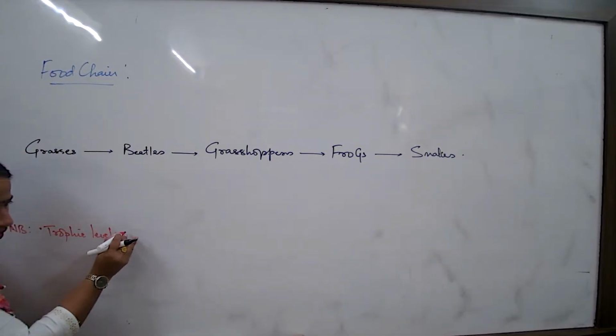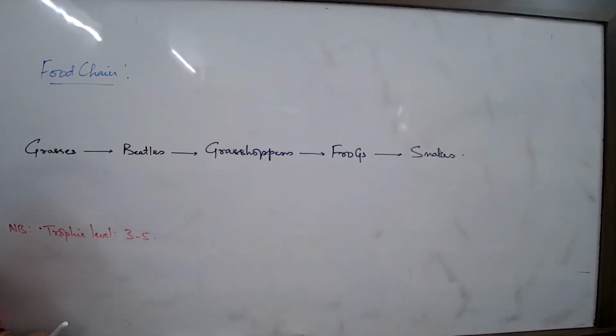How many trophic levels generally do we come across in a food chain? 3 minimum, maximum 5, rarely 6, and above 6 not possible. So what is the average number of trophic levels in a food chain? 3 to 5. Now, each of these groups, what are they known as?